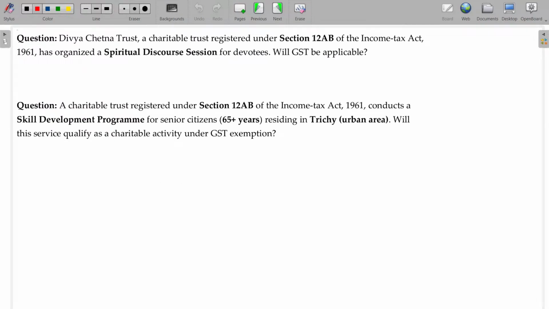Now let's discuss some practical illustrations from this topic. Divya Chetna Trust, a charitable trust registered under Section 12AB of the Income Tax Act, has organized a spiritual discourse session for devotees. Already we told you about the spiritual discourse section. This is completely exempt.